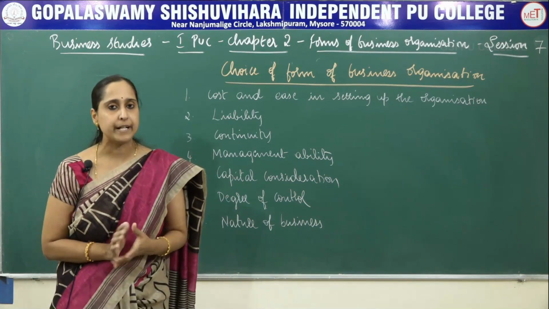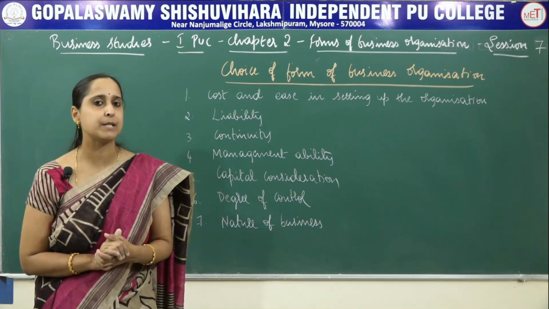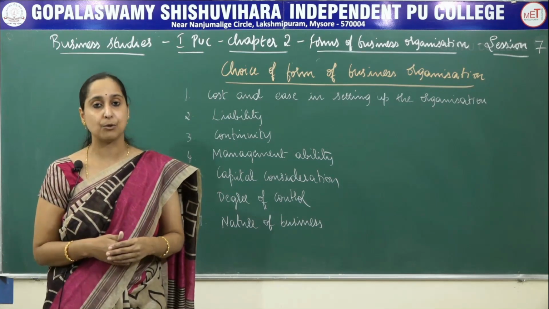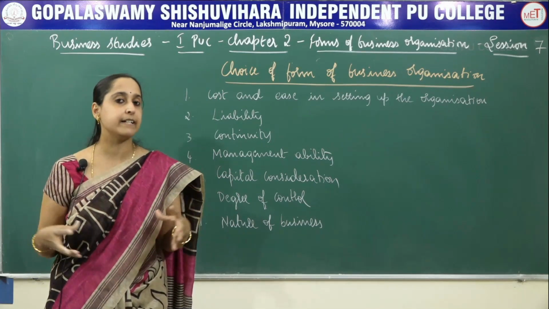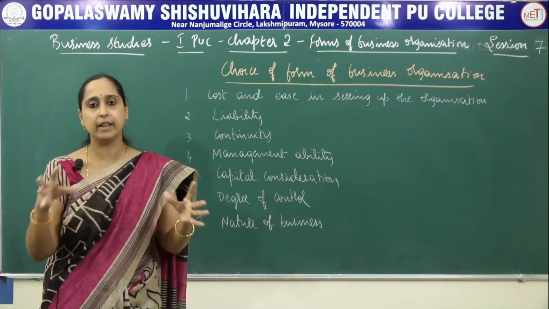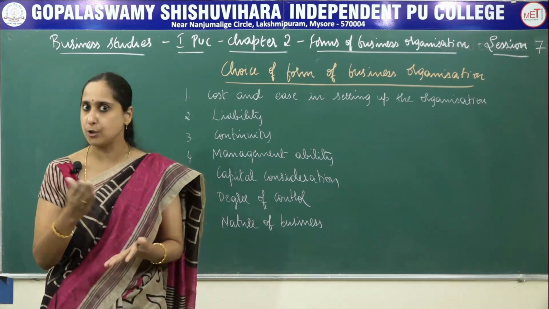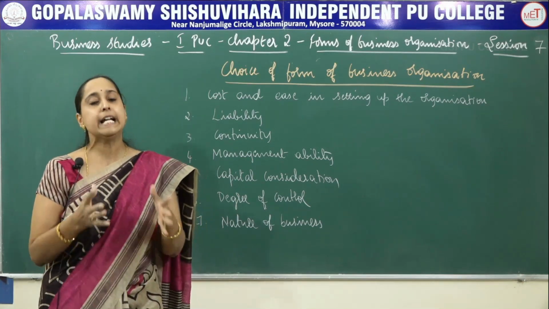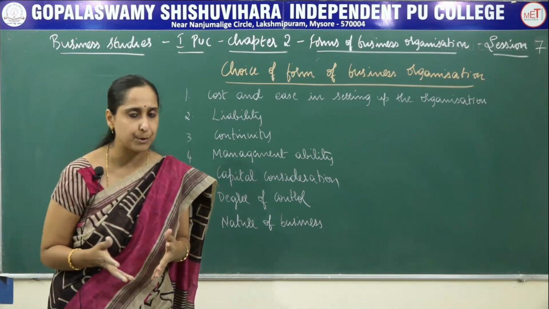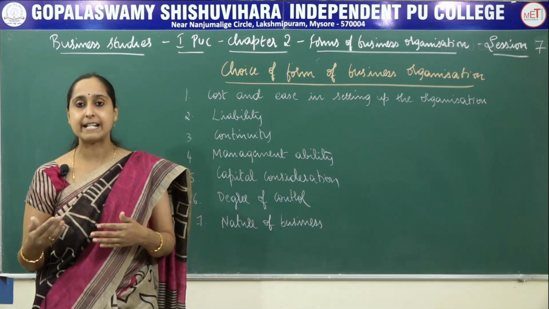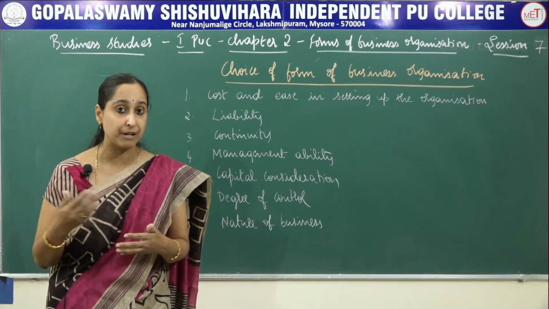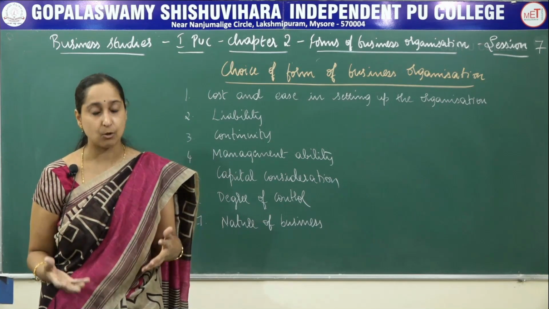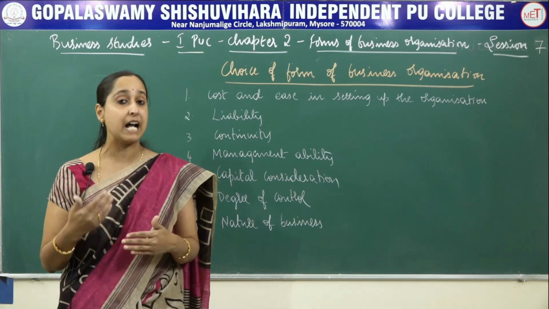In sole proprietorship, it is very difficult for him to have expertise in all areas of management. And in partnership also, you can't say that all the partners are capable of managing the business in all areas. In joint Hindu family, cooperative society, and joint stock company, they are in a position to hire a manager or an expert from outside or a professional to look after their business, and to pay them a higher salary.